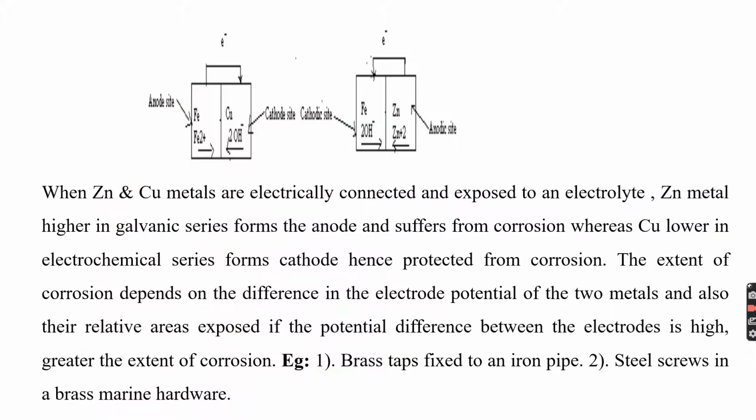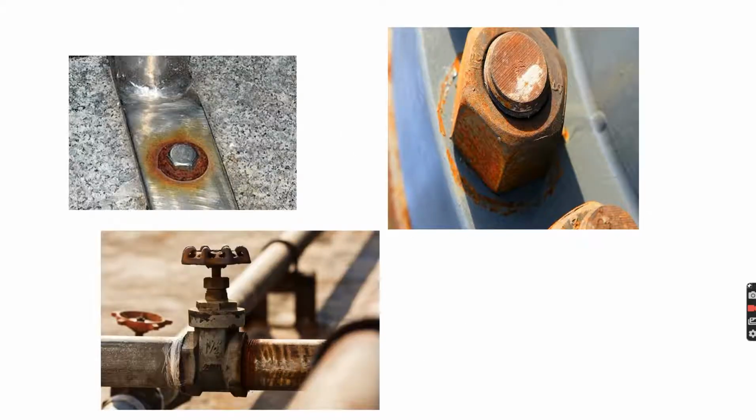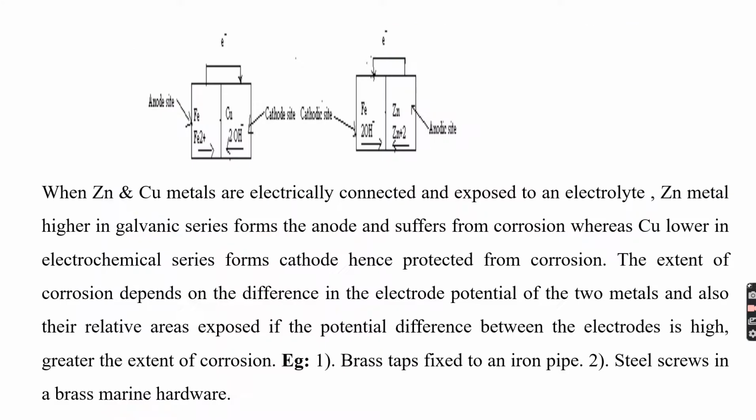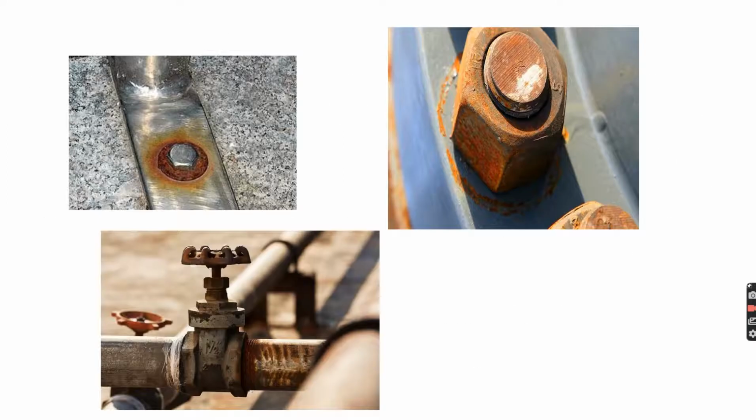Are there some examples for differential metal corrosion, like when two different metals are coupled to each other, like a steel pipe connected to copper plumbing? Steel acts as an anode, whereas copper acts as a cathode. Copper is usually unaffected, whereas steel undergoes corrosion.